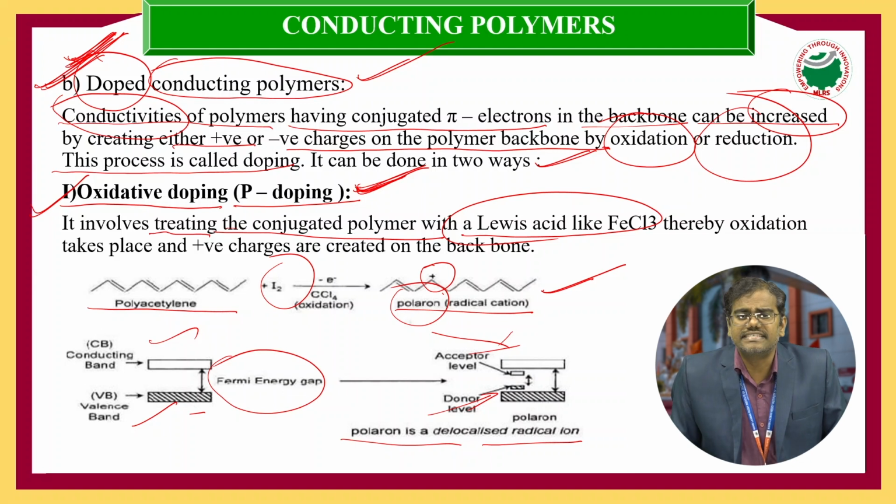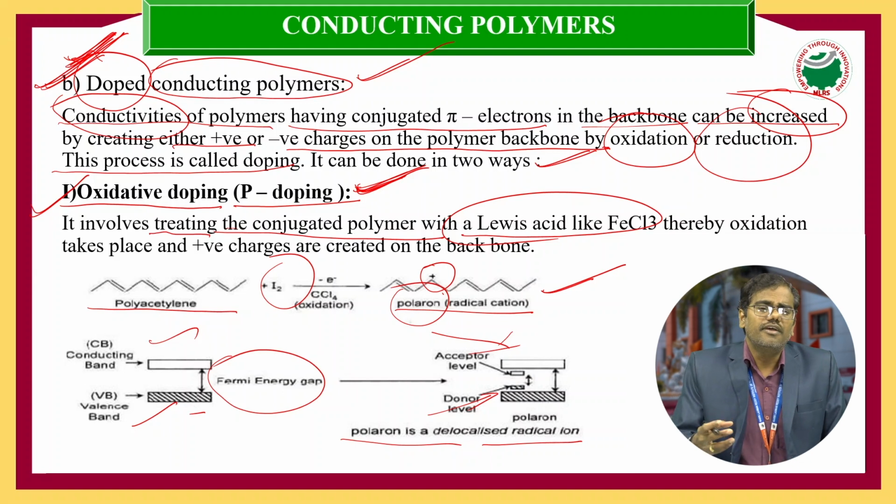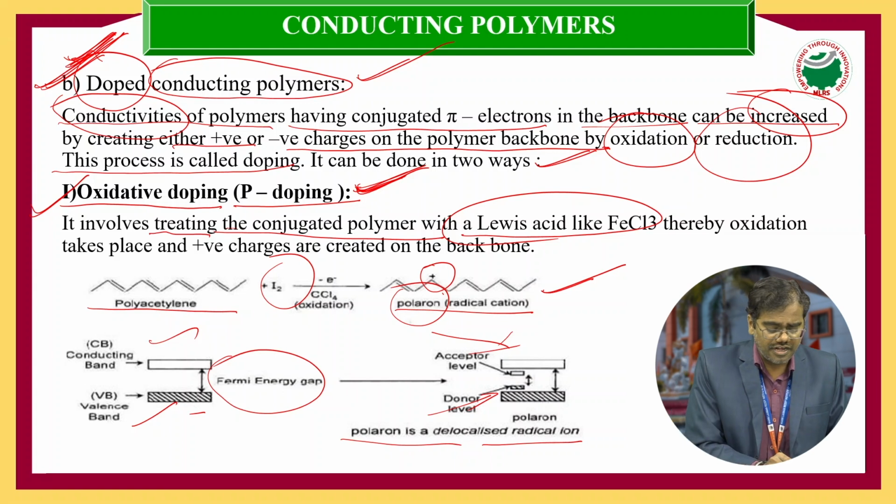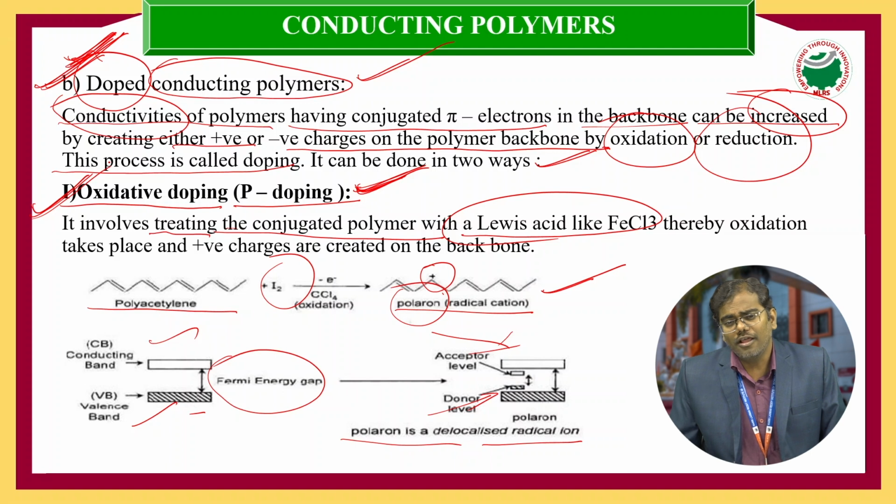Therefore, we create a number of positive charges on the backbone, so that the conductivity of this conducting polymer increases. Such polymers we call oxidative doped, or p-doped, conducting polymers.